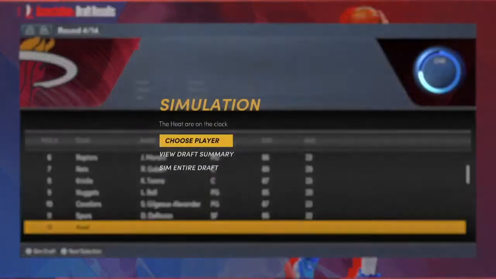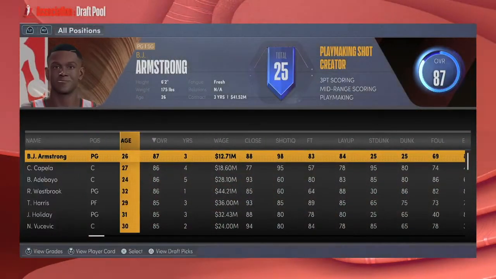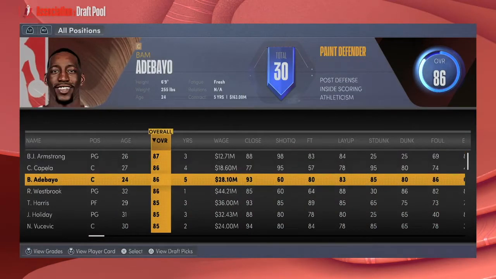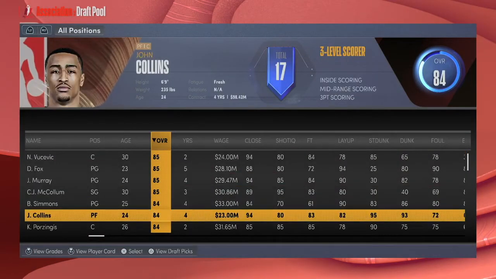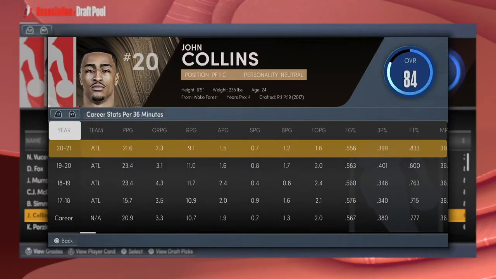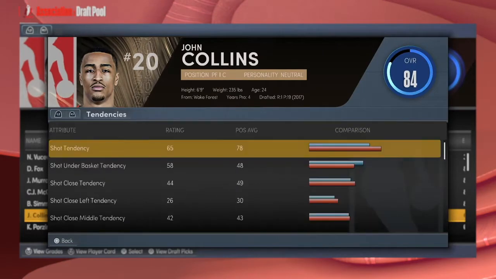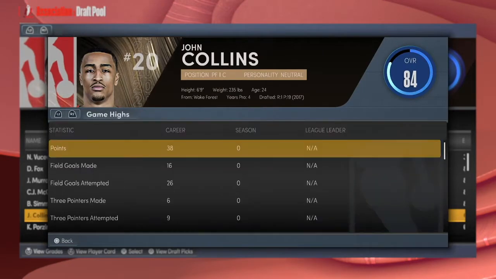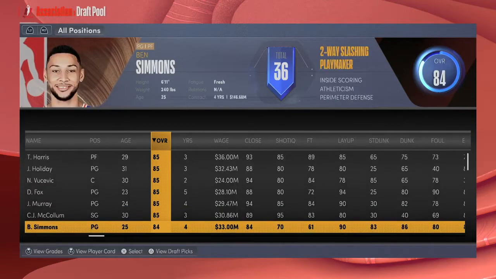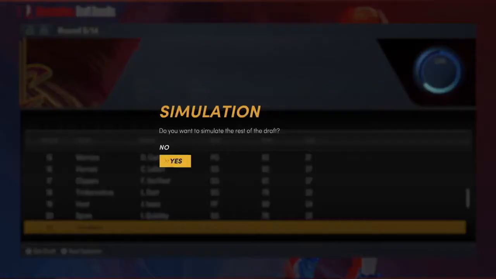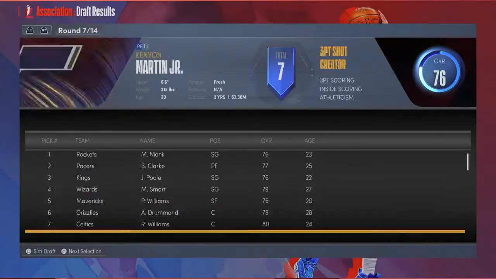So for this next pick, I wasn't expecting much, but there were some good players. I was very close to getting John Collins because he's so young, so good, but he usually gets mad and his overall goes way down because of morale. So I ended up not picking him. After going through a lot of players, I ended up picking Ben Simmons because of his age and his overall. After that pick, I simmed the rest of the draft.